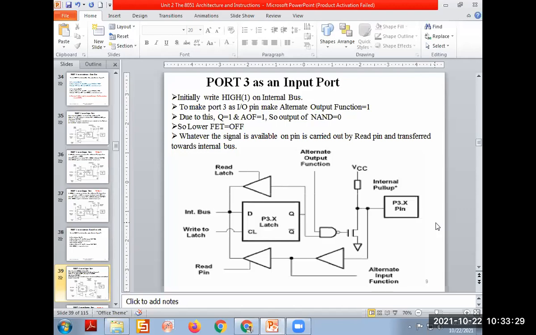I told you that the MCQ is asked like this in the exam, and in the internal oral exam also it is asked. So the PC always points to the address of the next instruction to be fetched. To understand in the microcontroller, PC holds the address of that. Means currently we are processing at address 8000, then PC will hold 8001. Like that. Don't forget this. PC always points to the next address of the instruction.